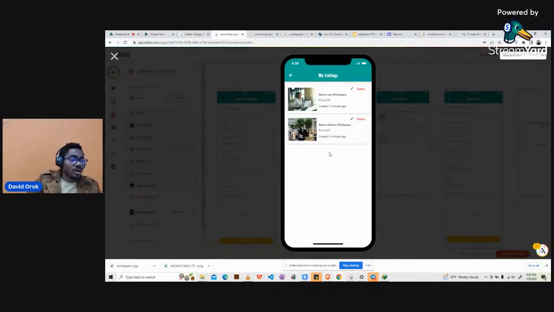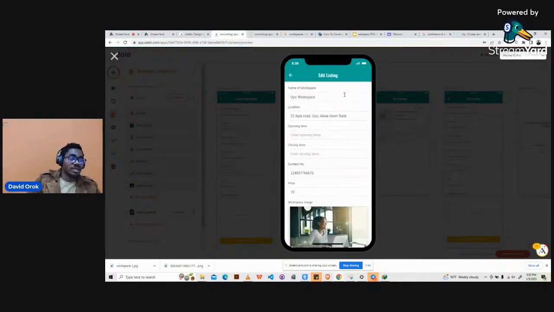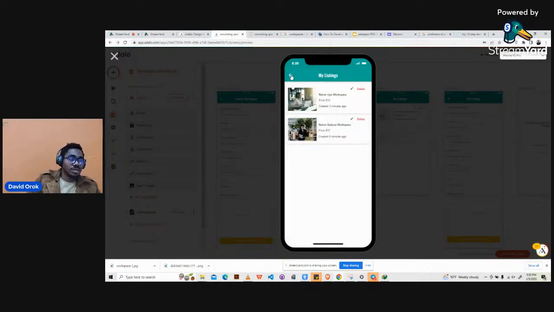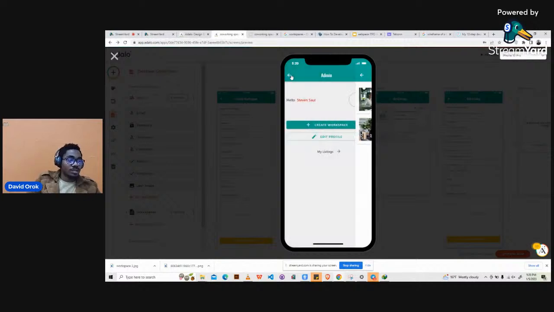Because Steven has not created a workspace before, doesn't own a workspace, but all of a sudden they can see the workspace. They can even manipulate it. They can edit. They can delete. It doesn't make sense. It's like logging into Facebook, for instance, and then you can see other people's accounts and edit and manipulate them like you want. So that's really not cool.